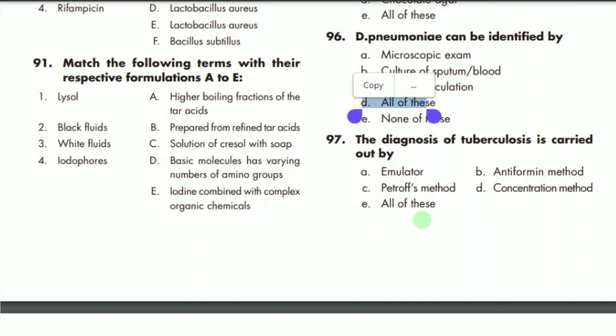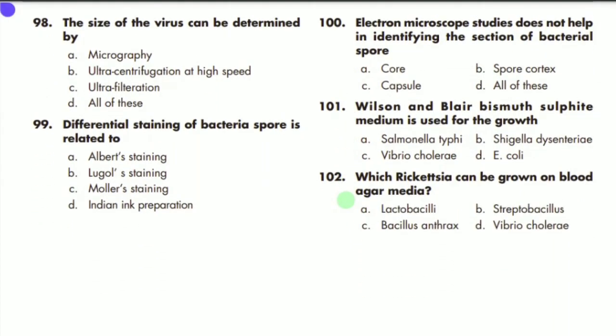MCQ number 97 says that the diagnosis of tuberculosis is carried out. So it is mostly diagnosed by Elmelter. So the correct option is E, all of these. MCQ number 98 says that the size of the virus can be determined by which? So it is mostly identified by micrography. A is the correct option. It is also identified by ultracentrifuge at a high speed. So D is the correct option, all of the above, all of these.